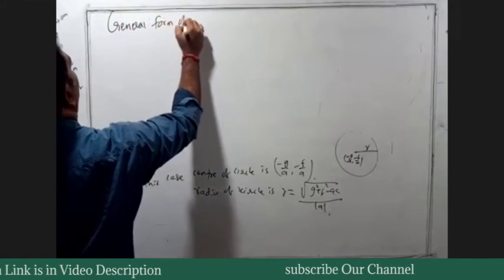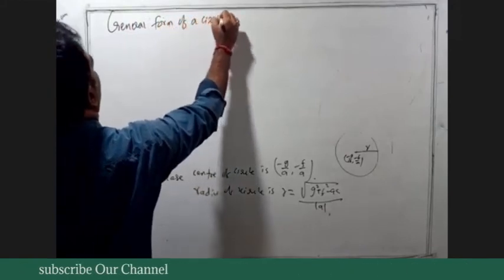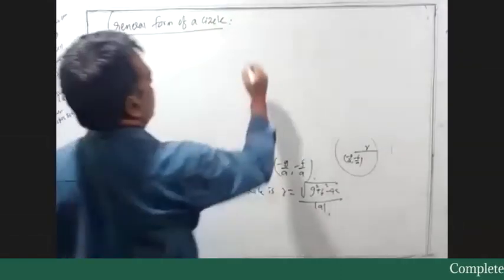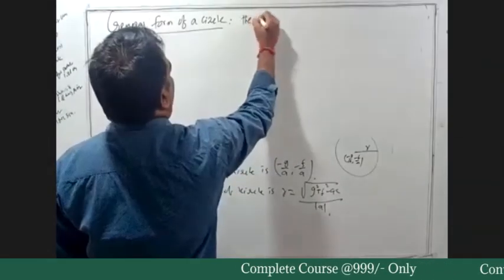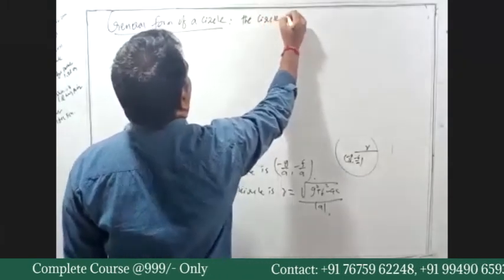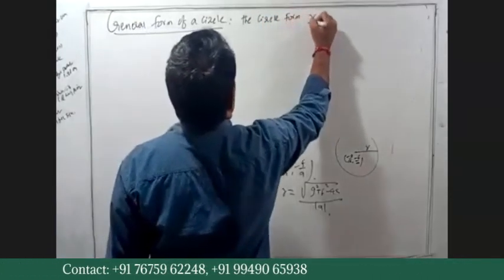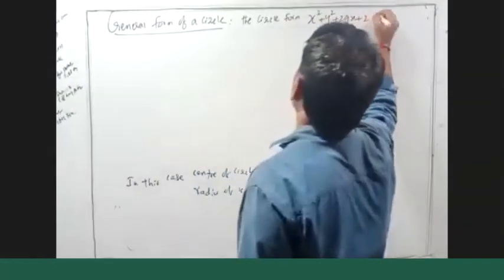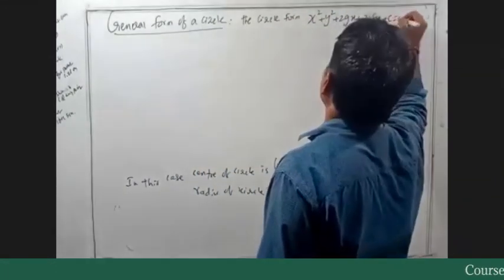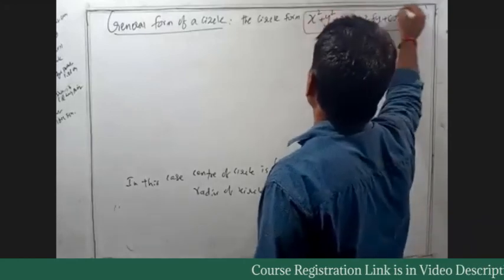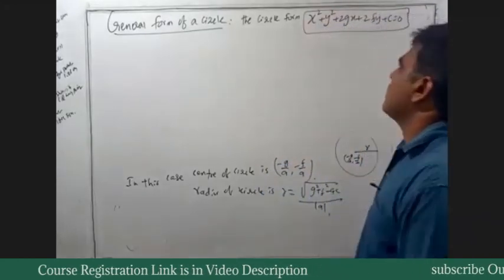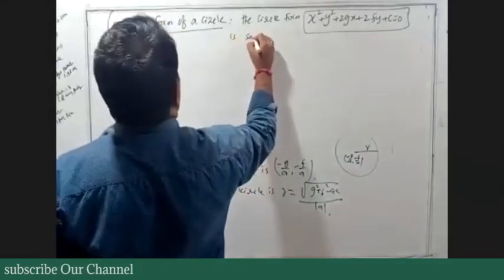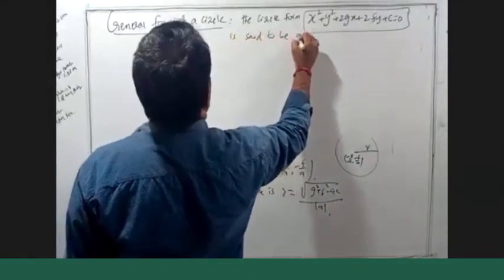The circle form, x square plus y square plus 2gx plus 2fy plus c is equal to 0, is said to be the general form.